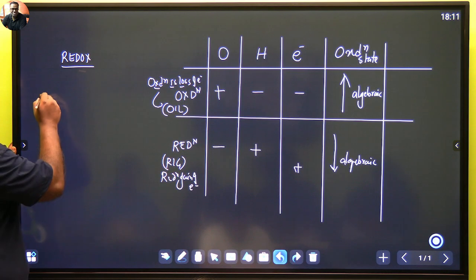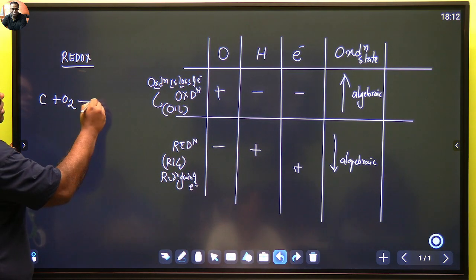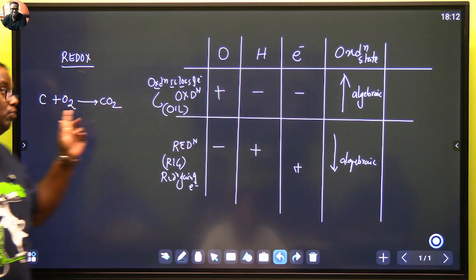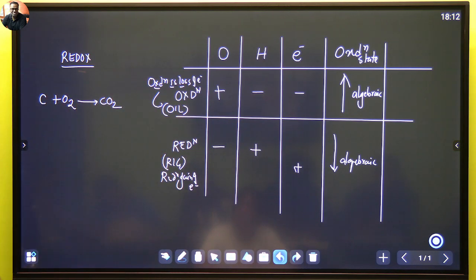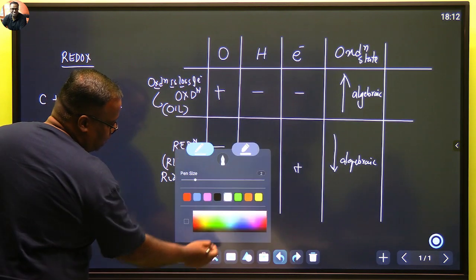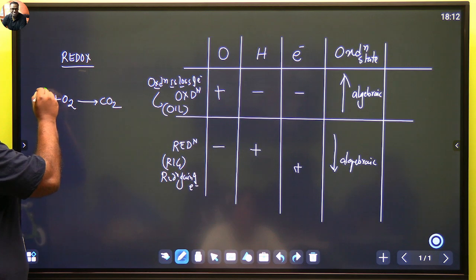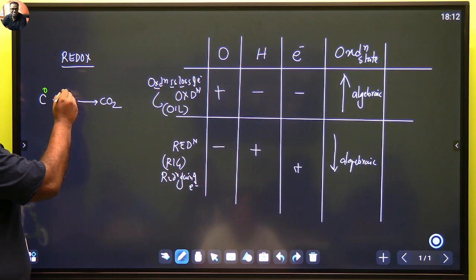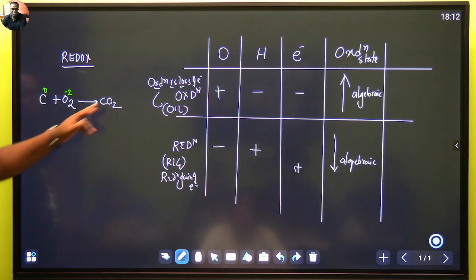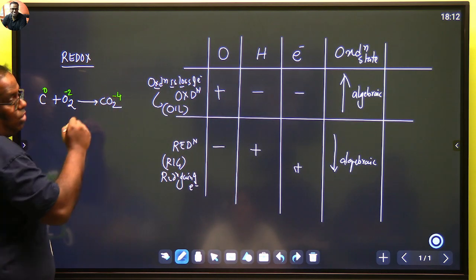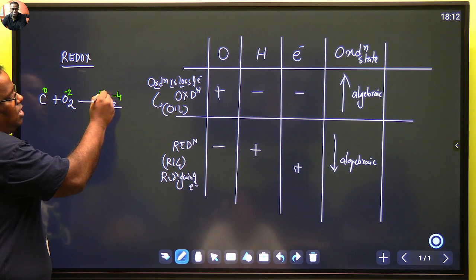Let's look at an example, C plus O2 gives CO2. Now somebody tells me to find who got oxidized and who got reduced. Generally we say there should be a 2 here too, then we are able to show that both oxidation and reduction happen. Here it is easy. Look, carbon is appearing alone, so carbon's oxidation state is 0. Oxygen's oxidation state is always -2. If you look here, there are two oxygens, so the total is -4. So in order to make it neutral, carbon has to be +4.